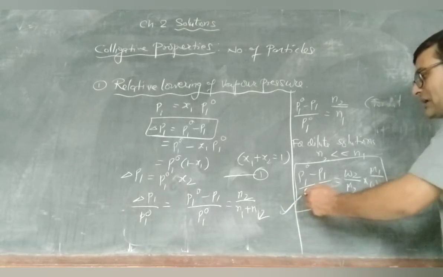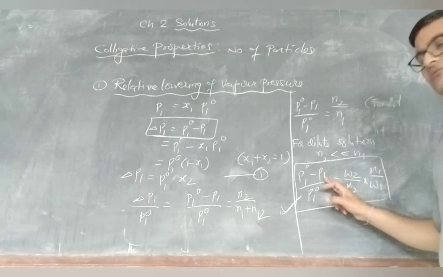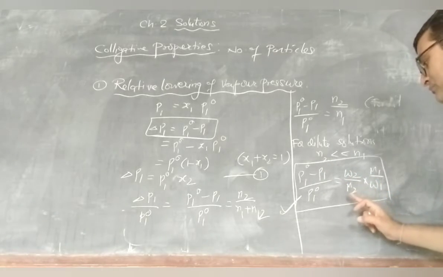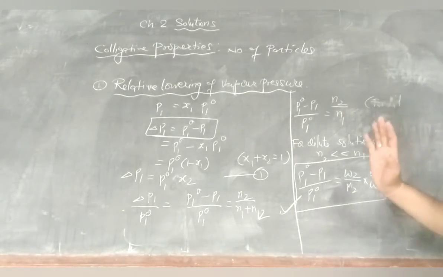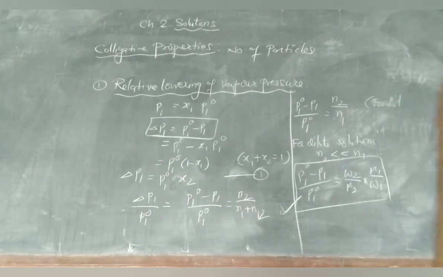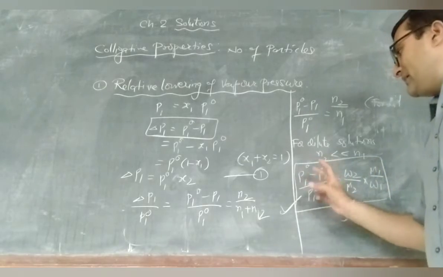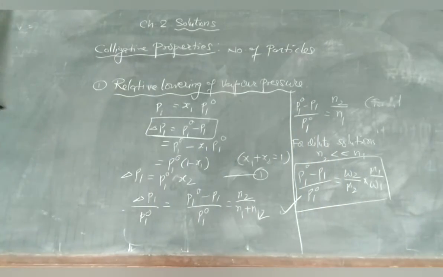So you need to learn properly: P1 naught, the pure solvent vapor pressure, P1, the solution vapor pressure, moles of solute, molar mass of solute, molar mass of solvent, weight of solvent. By knowing this, you can find how much is the depression in vapor pressure. You can find the relative lowering of vapor pressure by knowing the weight of solute, molar mass of solvent, and delta P1 naught. You can get it. That is the first colligative property.